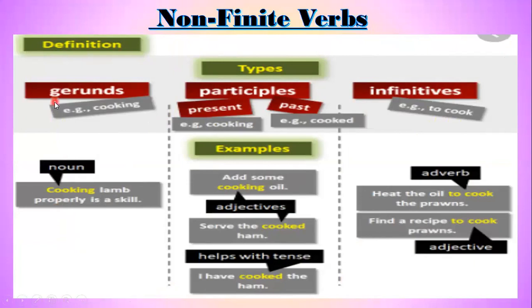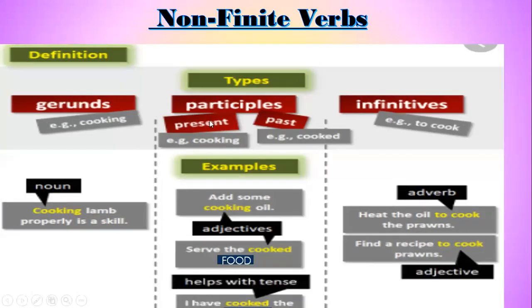Non-finite verbs. Gerunds, for example, cooking. Cooking lamb properly is a skill. A gerund is a form of verb which is used in a sentence as a noun. The ing form of a verb which is used as a noun is called a gerund, and that is a non-finite verb.